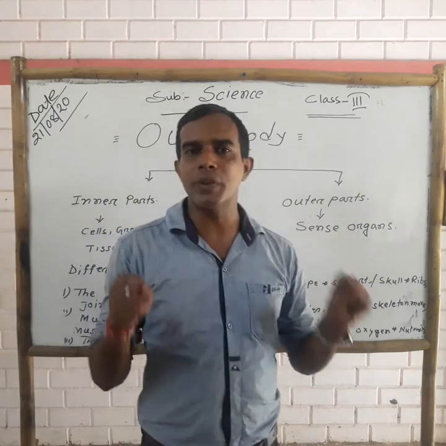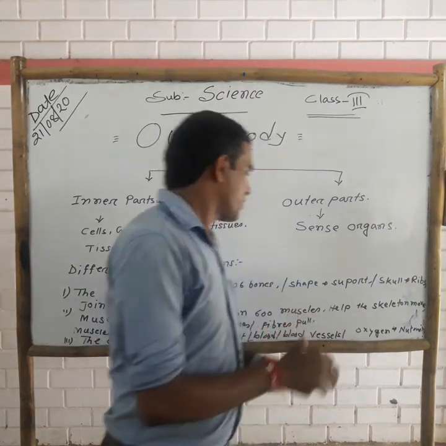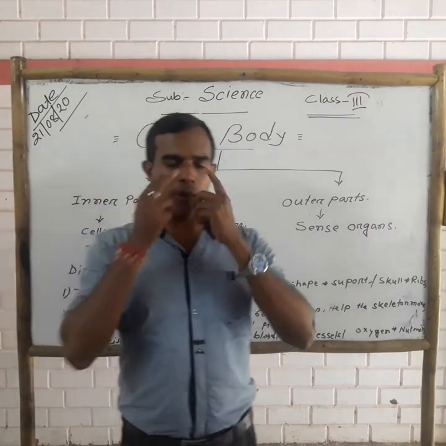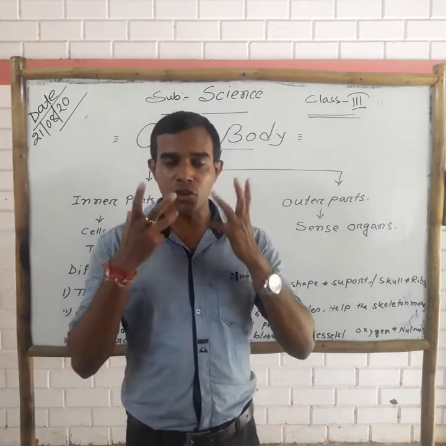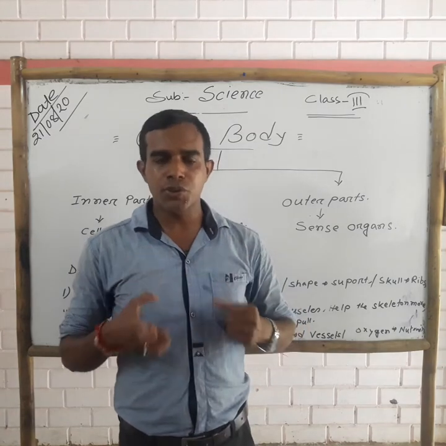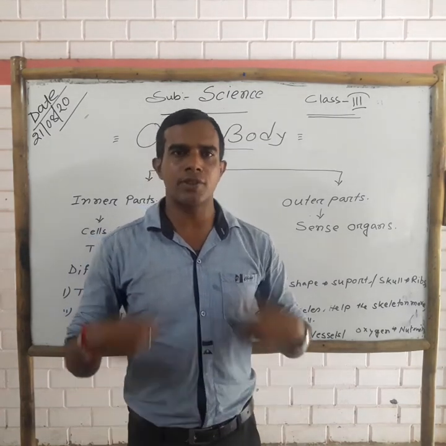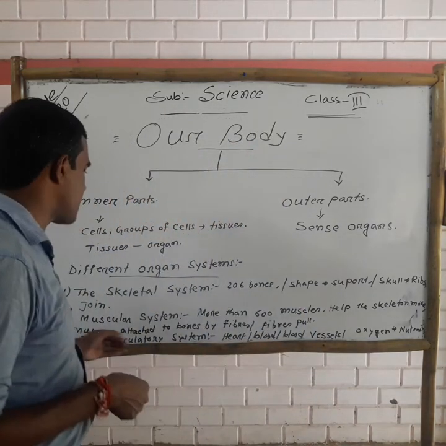After that we get the energy to do the work. Oxygen also we take by breathing. When we take a breath, we take in oxygen, and this oxygen mixes with our blood, and our blood supplies it to all parts of the body. In this process our circulatory system works.